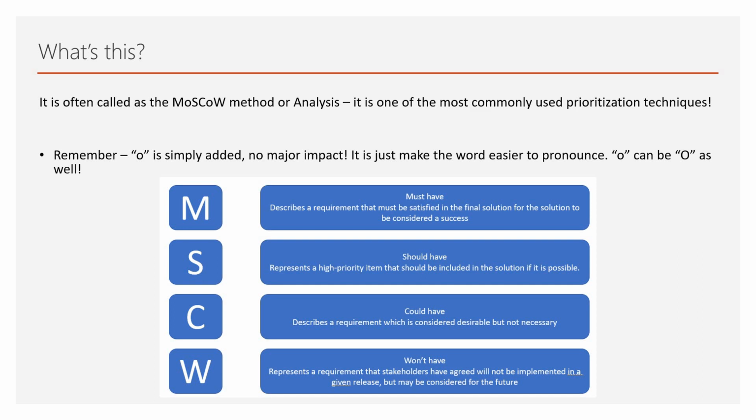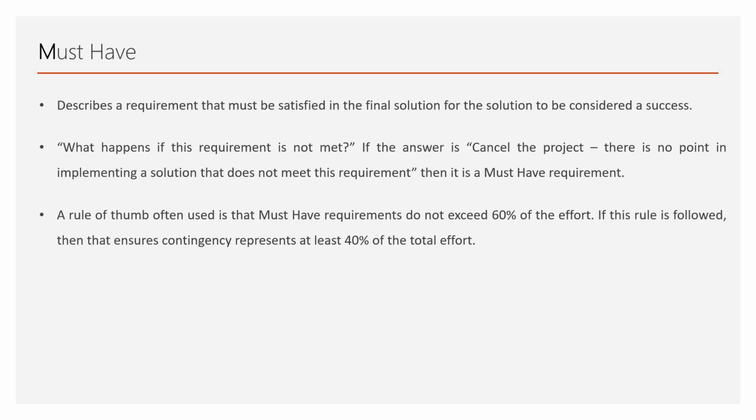So that's it, MSCW. Now, the must have describes a requirement that must be satisfied in the final solution for the solution to be a success. Now, what happens if this requirement is not met? Simple, cancel the project. There is no point in implementing a solution that does not meet this requirement. That is the quality the must have brings into the picture. A rule of thumb is often used: the must have requirements do not exceed 60% of the effort. Remember, do not exceed 60%. If this rule is followed, then it ensures contingency represents at least 40% of the total effort. So if you are not meeting the must have, it is as good as cancelling the project.